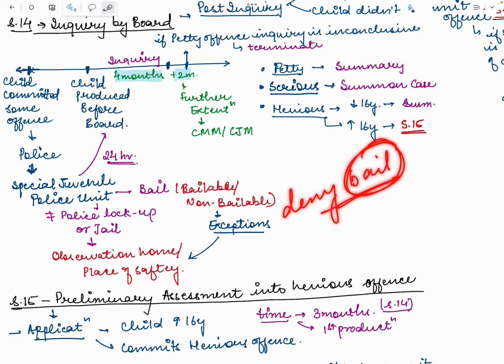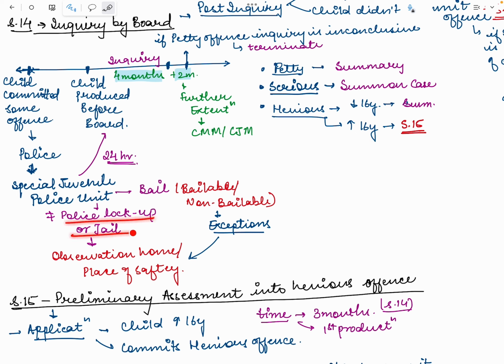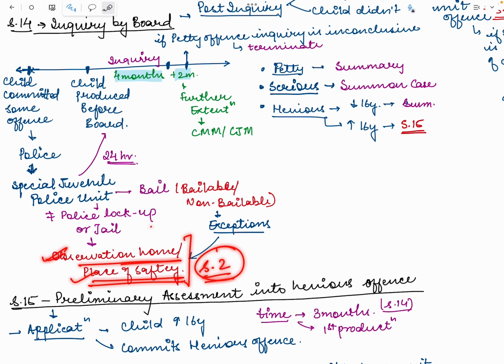If the bail is denied, where will the child be sent? The child will not be sent to the police lockup or the jail. Such child will be sent to an observation home or a place of safety. You can refer to the section 2 definitions again to see what an observation home and a place of safety are; I will not be doing it here. But keep in mind that such child will be sent to the observation home or the place of safety. Thereafter, the child would be produced before the board.